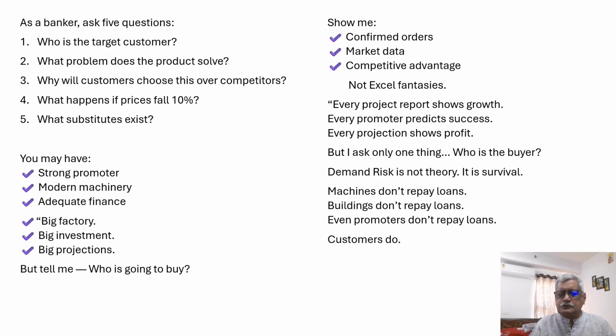Every project report shows growth. Every promoter predicts success. Every projection shows profit. But I ask only one thing, who is the buyer? Demand risk is not theory, it is survival. Machines don't repay loans. Buildings don't repay loans. Promoters don't repay loans. Customers do.